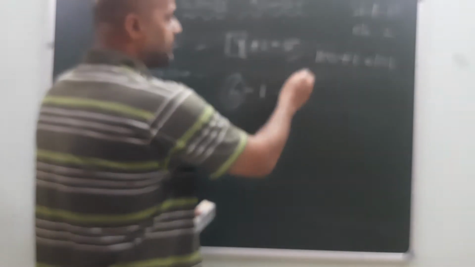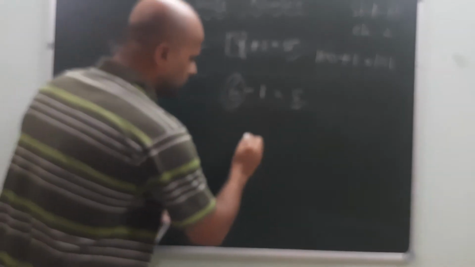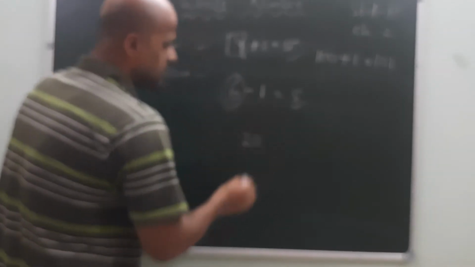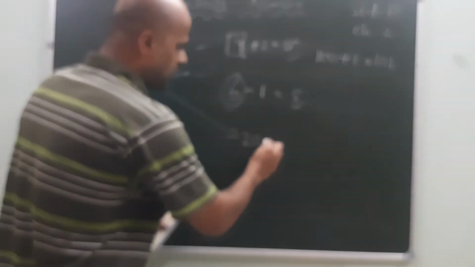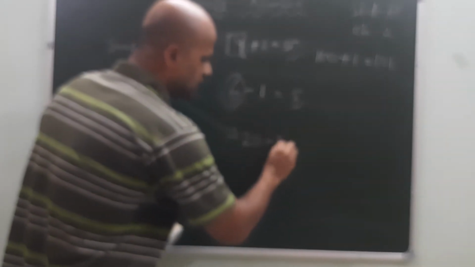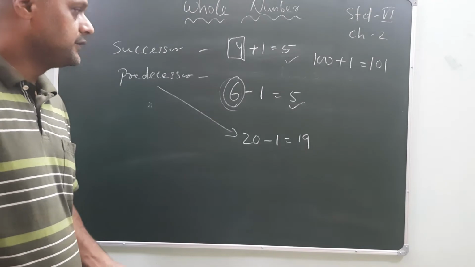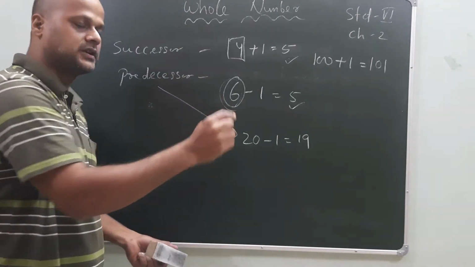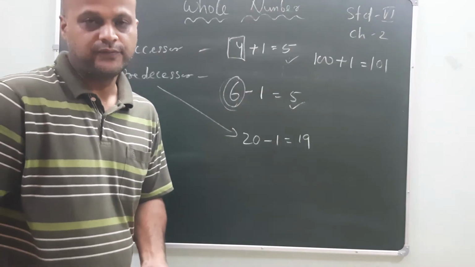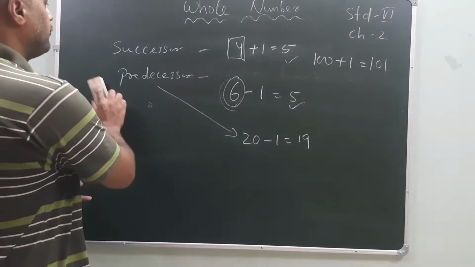Okay? Here 5 is there, confusion is there. Let's go for 20. So what is the predecessor of 20? The predecessor of 20 is what? 20 minus 1 is equal to 19. Understood? Okay? So the clarity of successor and predecessor is understood by you? Okay. Then we will go further.